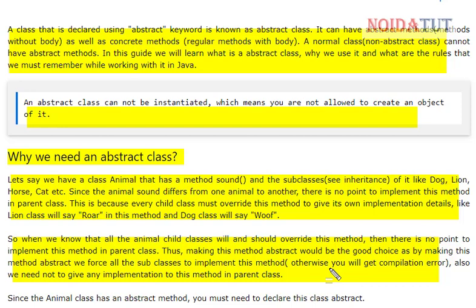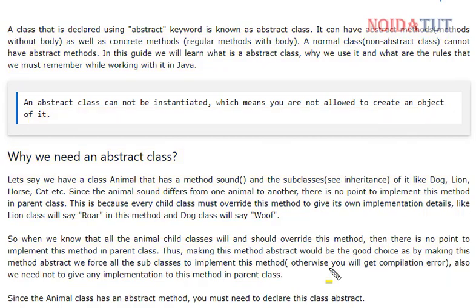Thus making this method abstract would be a good choice, as by making this method abstract, we force all the subclasses to implement the method. Otherwise you will get the compilation error. Also we need not give any implementation to this method in the parent class.